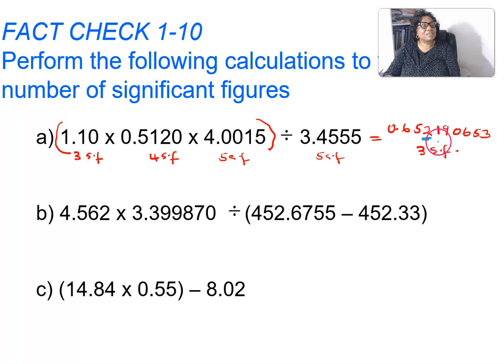So we look at this. It's less than 5, so just cancel everything. So you report your answer as 0.652. So please try and do B and C. So that is where we will end with calculations and significant figures.